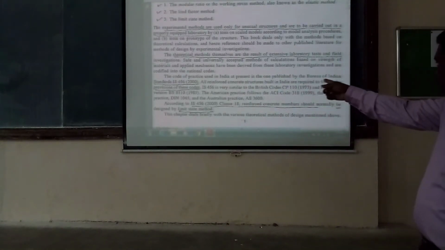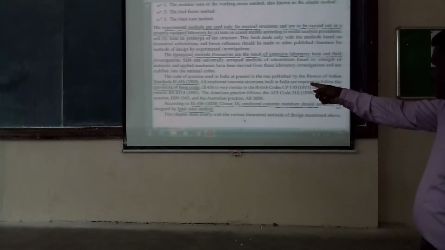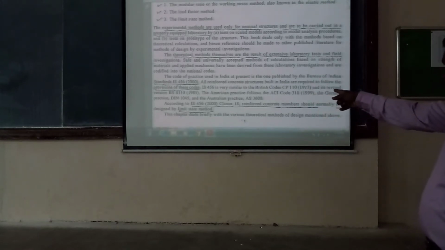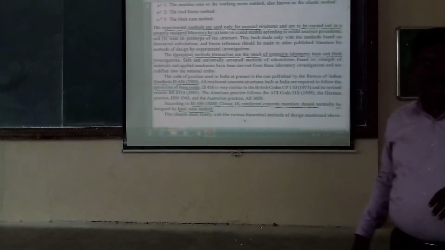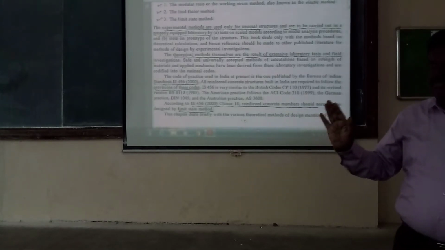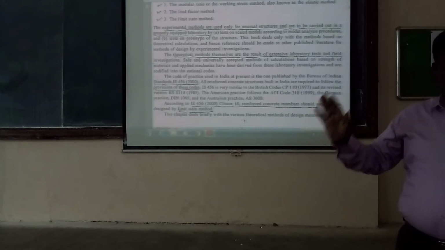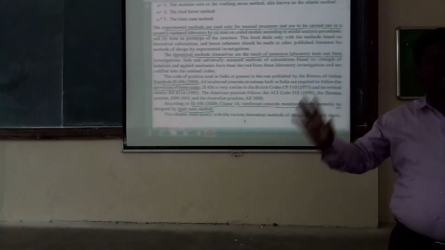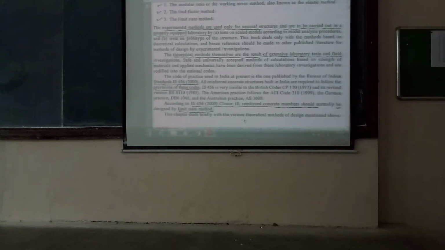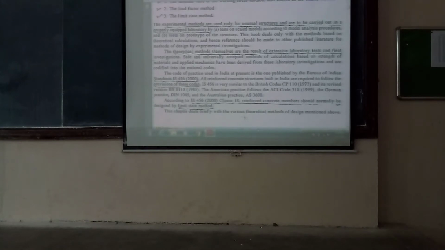So here, see the question of this code. IS 456:2000 says reinforced concrete members should normally be designed by the limit state method. So IS 456:2000 recommends that reinforced concrete structures be designed by the limit state method. Okay, so this is the thing. I will give you this course later. You can take note. First we are going to see the modular ratio method.